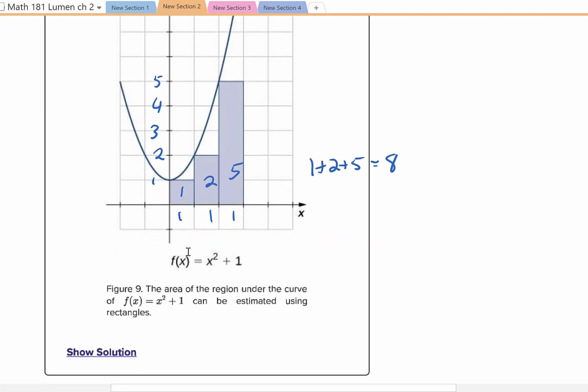Now, if you notice the height of the first one, the height is 1. The width is 1, so 1 times 1 is 1. For the second one, the height is 2, and the width is 1. 1 times 2 is 2. And then the third one, the height is 5. The width is 1, so 1 times 5 is 5. So this is 1 plus 2 plus 5, which is 8. So we can estimate this to be 8. Now, clearly there's some empty spots. So those empty spots mean these are areas that are not there, so we know it's more than the 8.